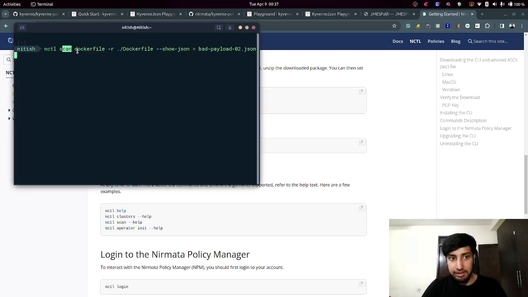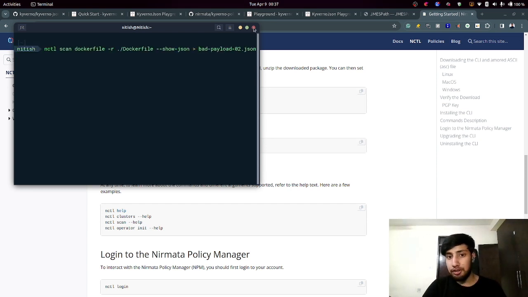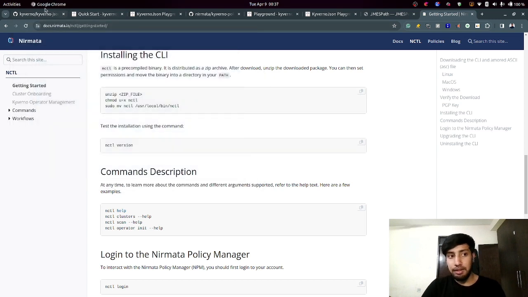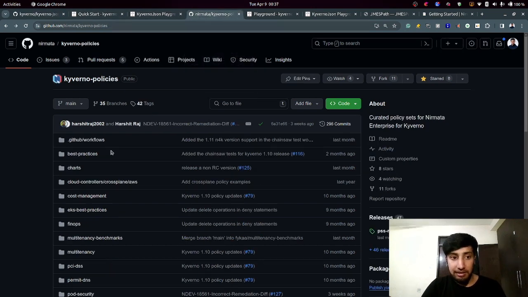You can use the nctl scan command, then you say dockerfile, then you pass -r, which is the resource, and you pass the Docker file path, and then you pass the option --show-json, and then you store the data inside a file. That's how you convert a Docker file into a JSON payload. Cool. And I think that's it. So make sure you explore this, and all the policies will be pushed to the Nirmata/Kyverno policies repository.